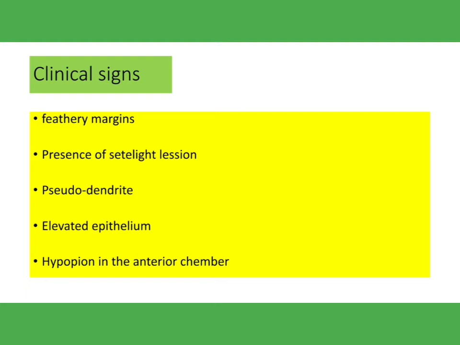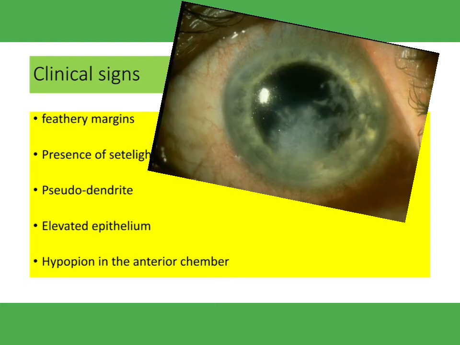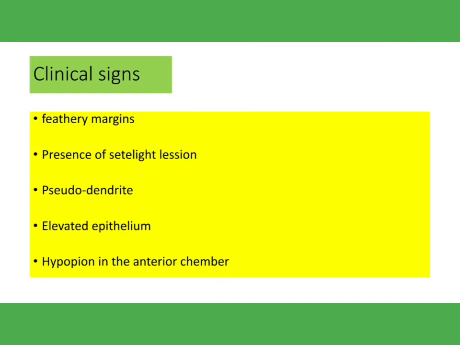In fungal keratitis, you will see pseudodendrites. So don't get confused with the dendritic pattern of HSV keratitis. The dendritic pattern present in HSV keratitis is very prominent and regular, but pseudodendrites are not that prominent.